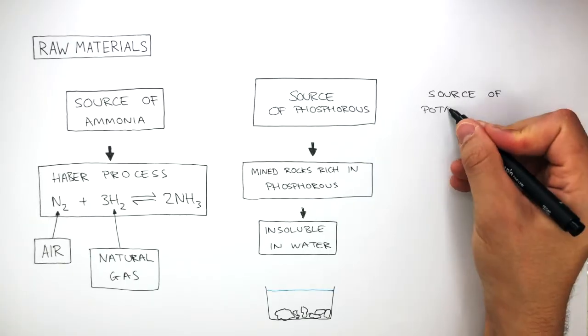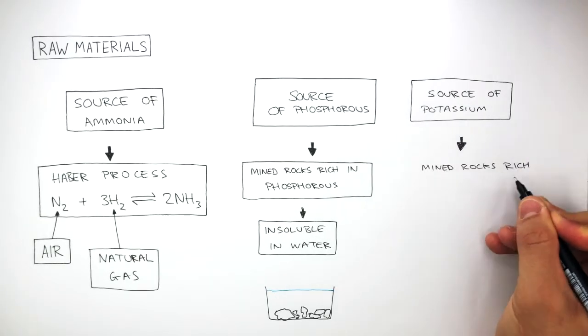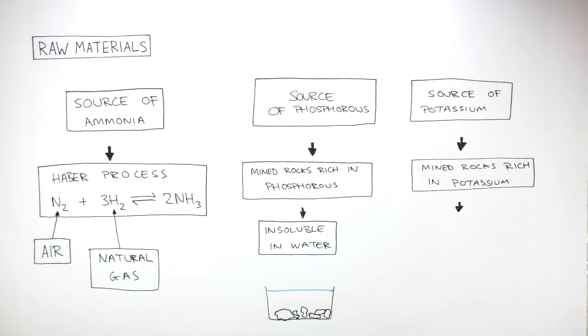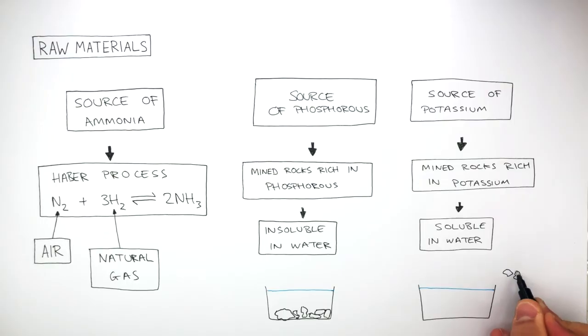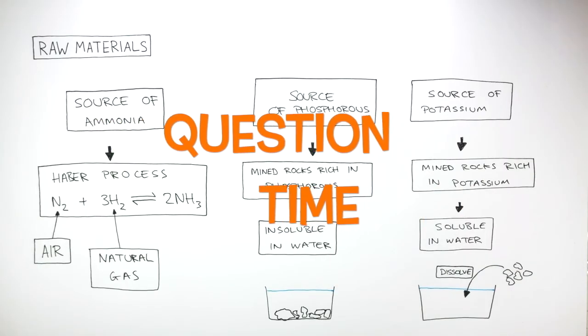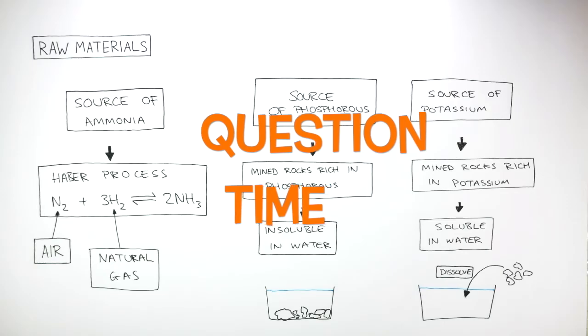And the source of potassium is mined rocks rich in potassium, and these rocks are soluble in water. So when we have a container of water and we place these mined rocks rich in potassium into the water, the rocks will actually dissolve in the water. It's question time. Attempt these questions to check your understanding.